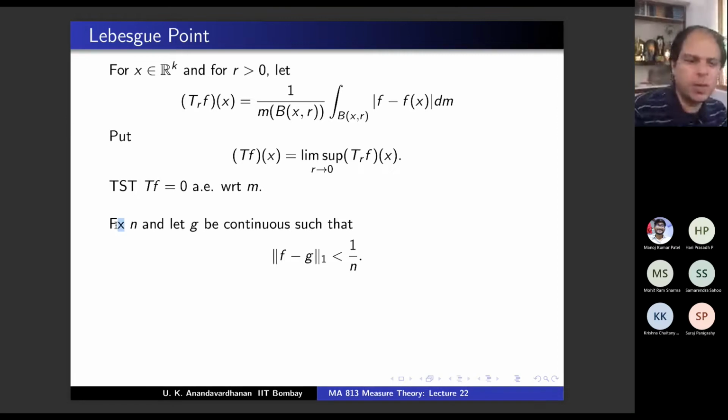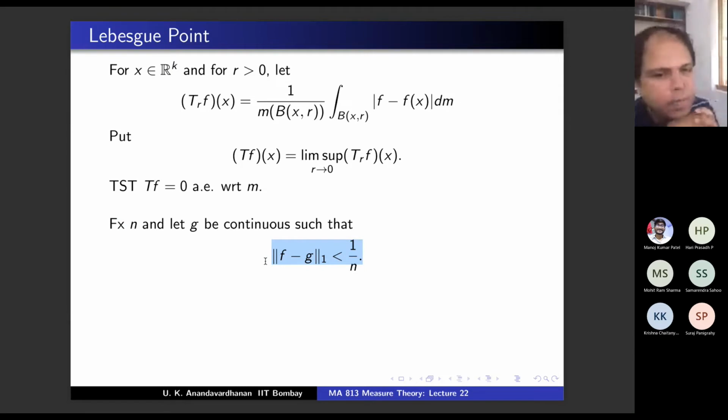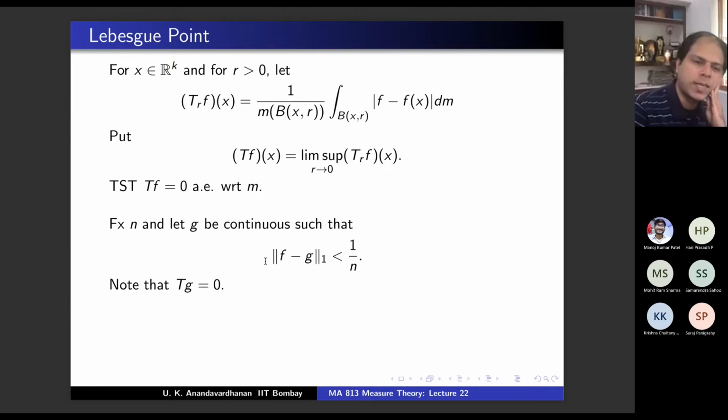So fix an n. There is a typo here, please point it out later. Fix an n and let g be continuous so that the L1 norm of f minus g is less than 1 by n. Why does such a g exist? Because C_c(X) is dense in L1, so I can get a continuous function approximating as closely as I want. So take g so that this is less than 1 by n. And note that the maximal function of g is 0 at infinity, that's something we concluded, because g is continuous. Agree?